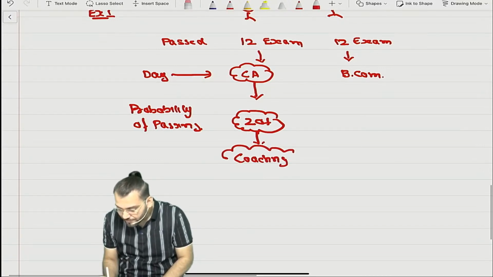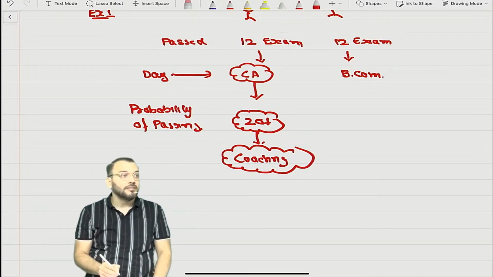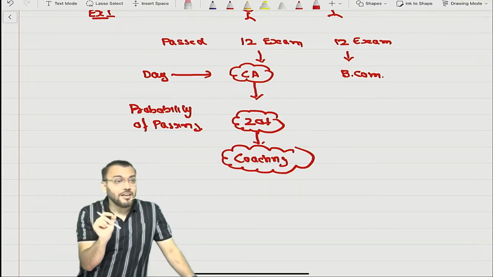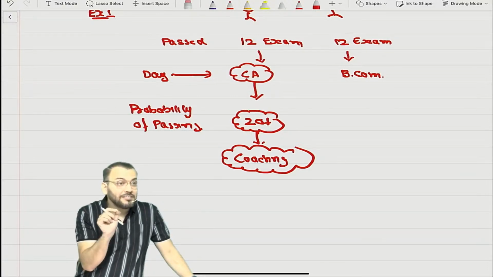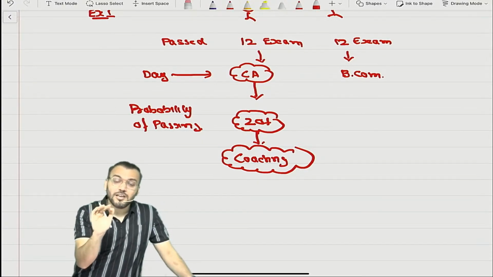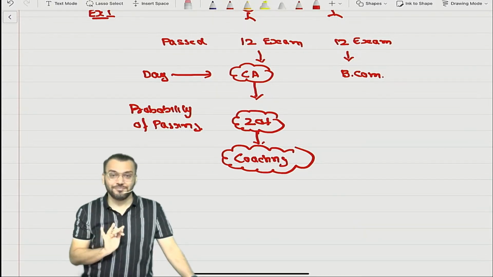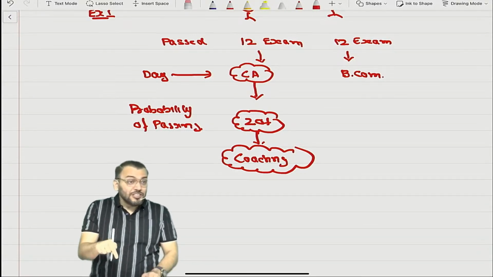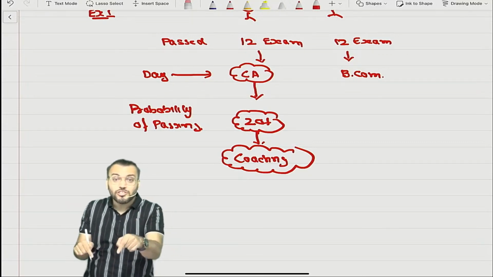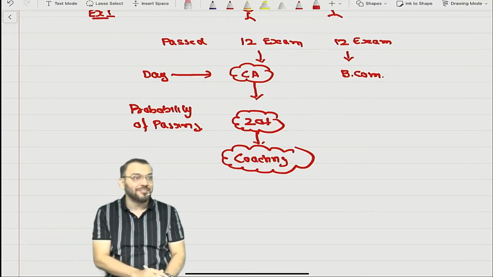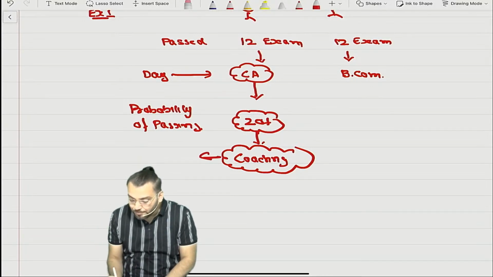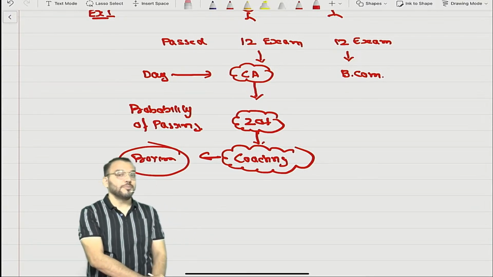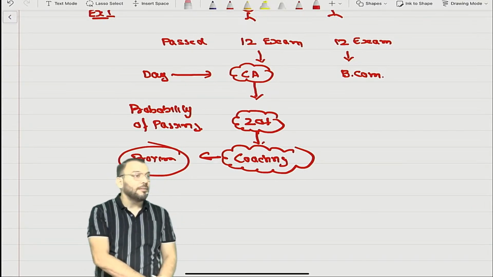Coaching means classes. ICAI never said take coaching. ICAI said your study material is the book from where you can pass the examination without any coaching. But because the probability of failing is more than the probability of passing, if he takes some action, the action is that he has taken coaching. Taking coaching does not mean he will pass. But can you say he has created some provision in his life? This is nothing but provision. Am I right or not?